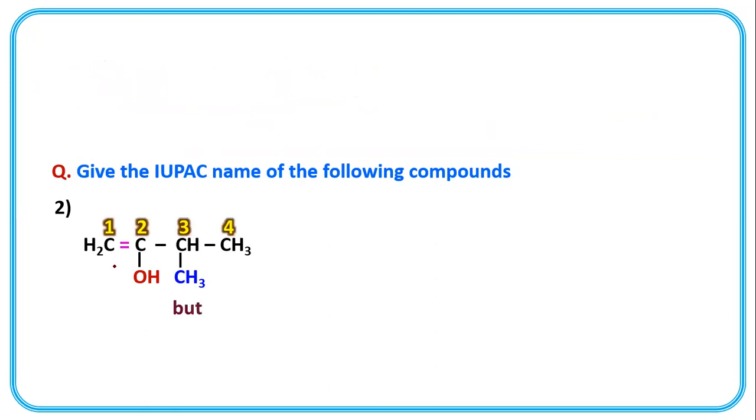So butane, but-1-en, double bond begins at first carbon. So but-1-en, 2-ol, second position, OH present, OH for alcoholic, so 2-ol, and 3-methyl. 3-methylbut-1-en-2-ol.